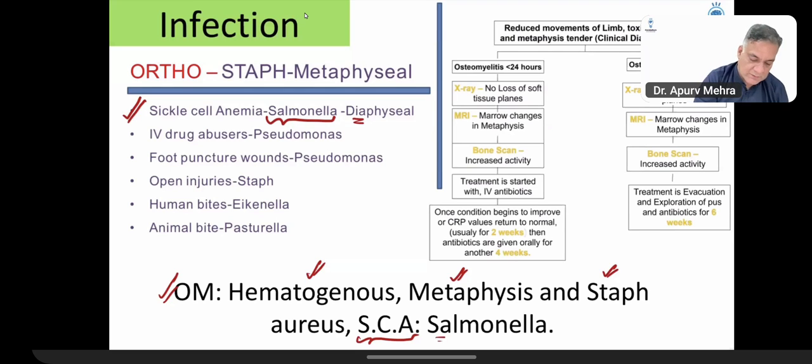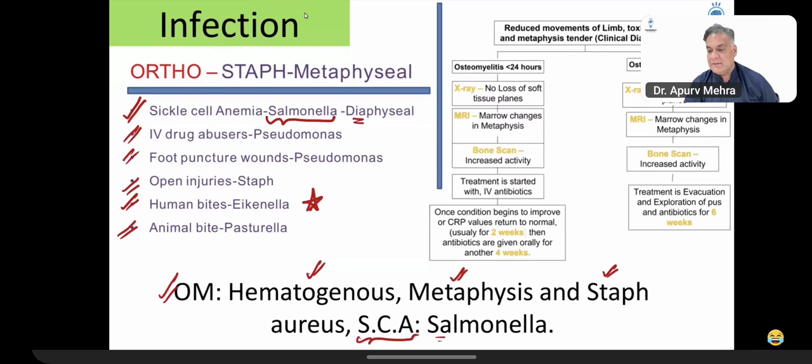IV drug abusers, Pseudomonas. Foot, again, Pseudomonas. Open injuries, Staph aureus. Human bite, which is the most dangerous bite in the world, Eikenella. Animal bites, Pasteurella. So these are very, very important, right? So this is very, very important. And then reduce movement of a limb.